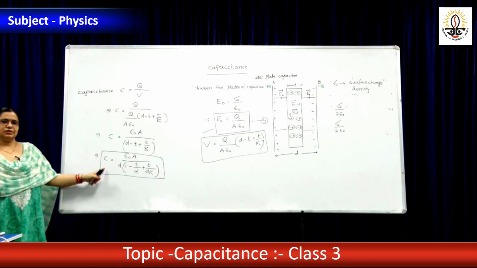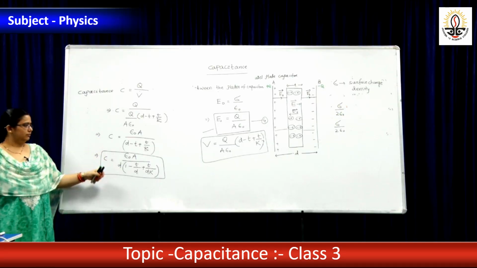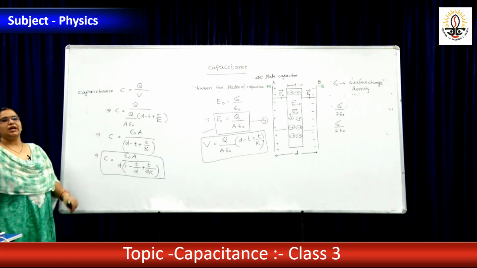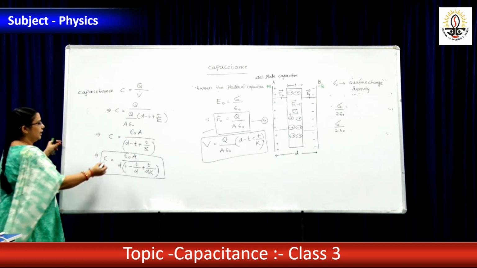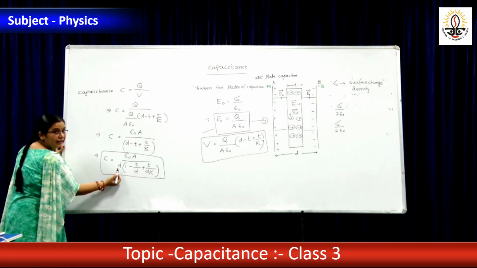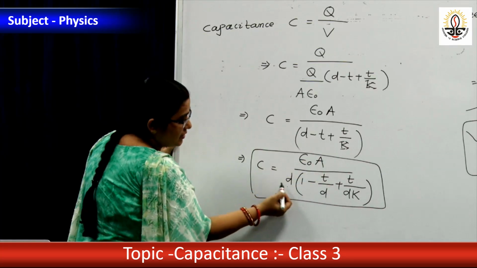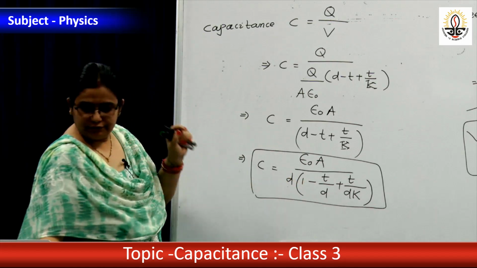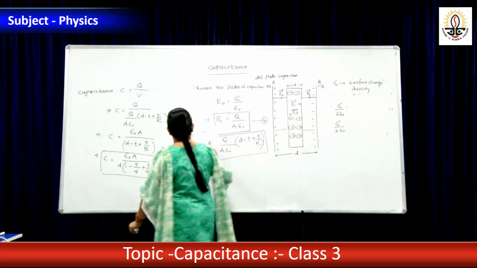Already up to 90% we have covered for the derivation. Why I have taken common D? Because I will compare with capacitance with air. Epsilon 0 A by D, this is capacitance in air. Okay? Then just write the value.